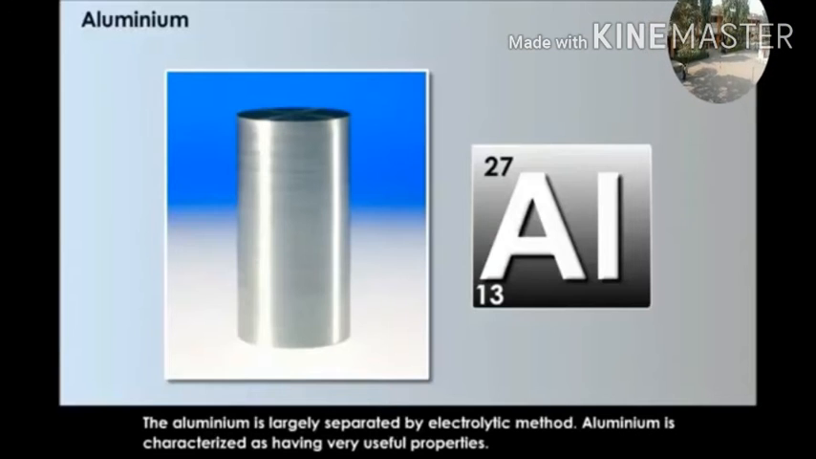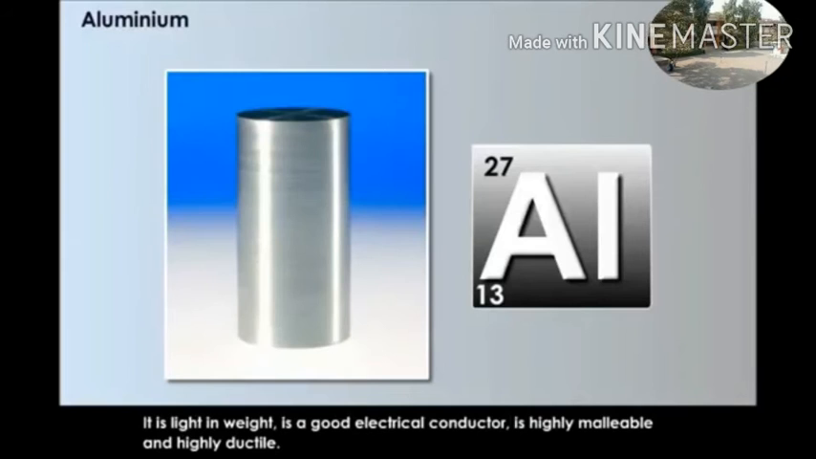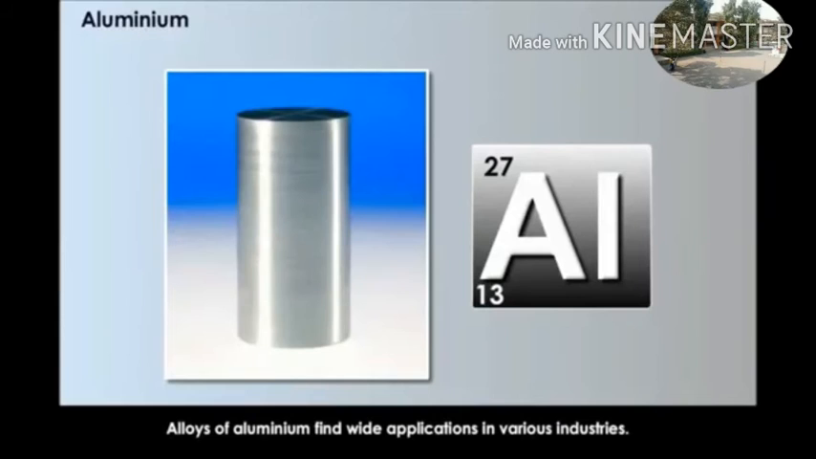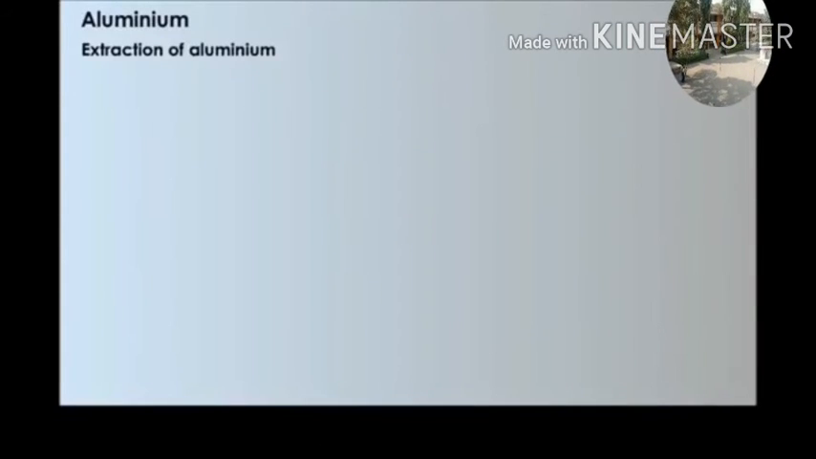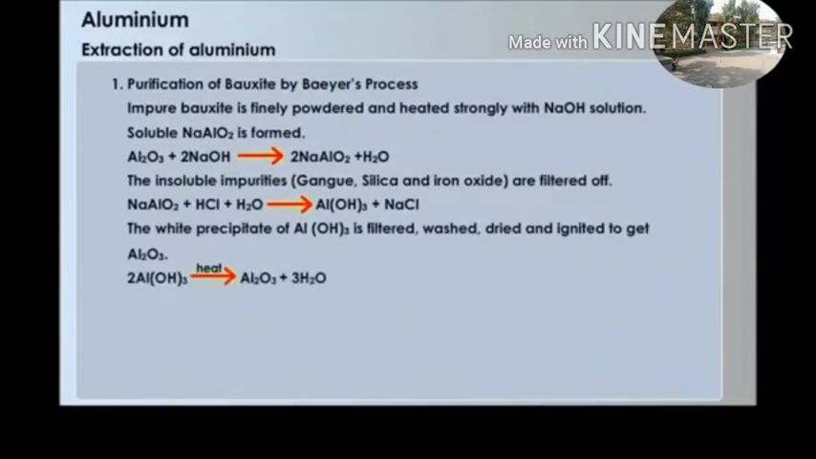Aluminium is largely separated by the electrolytic method. Aluminium is characterized as having very useful properties. It is light in weight, is a good electrical conductor, and is highly malleable and highly ductile. Alloys of aluminium find wide application in various industries.